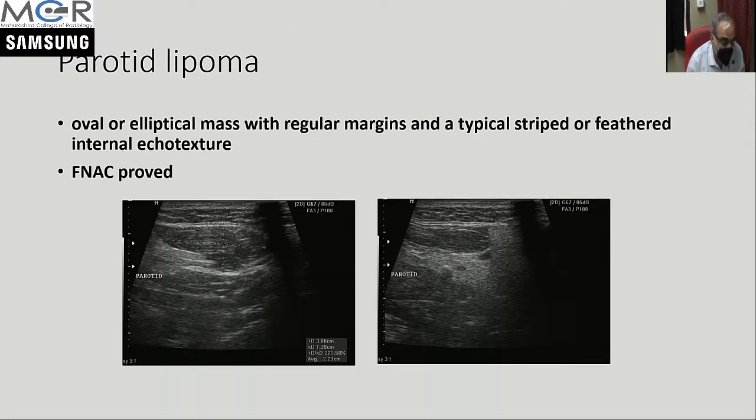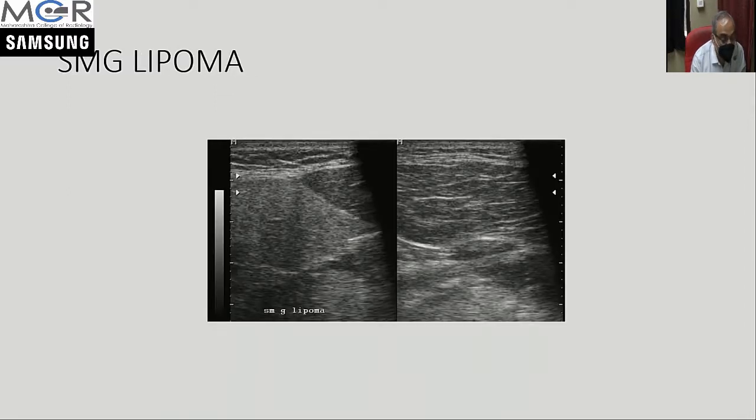Lipoma. You can see fat deposition or lipomas in any other structure of the body. They are seen as oval elliptical masses with regular margins and a typical striated appearance. It is sometimes difficult to differentiate from the muscle, but the elliptical shape and the striations give you an idea that this was a lipoma. This is a case of submandibular lipoma where you see this elliptical mass showing a striated appearance.